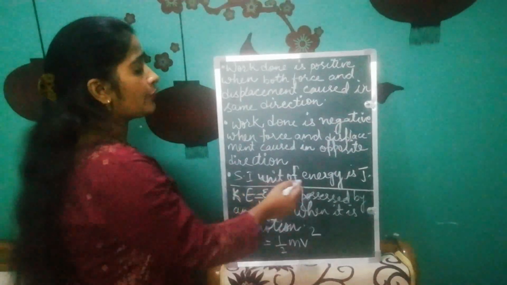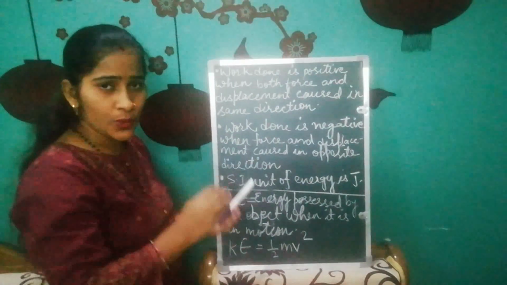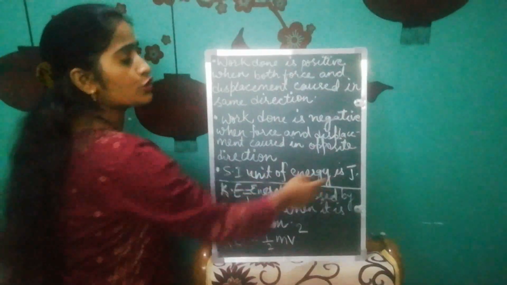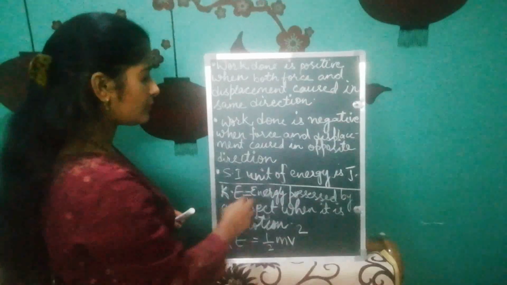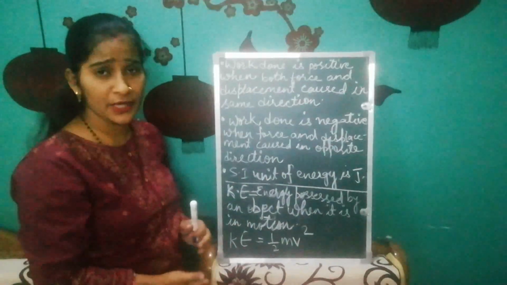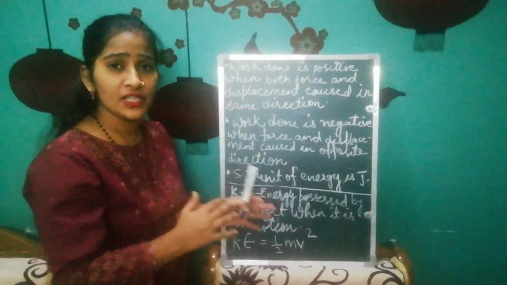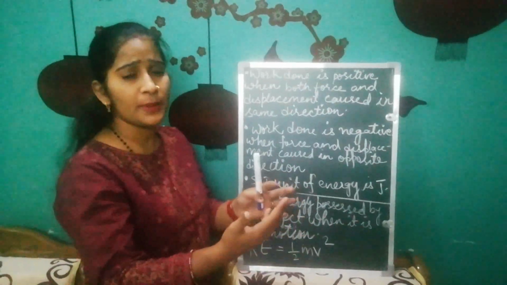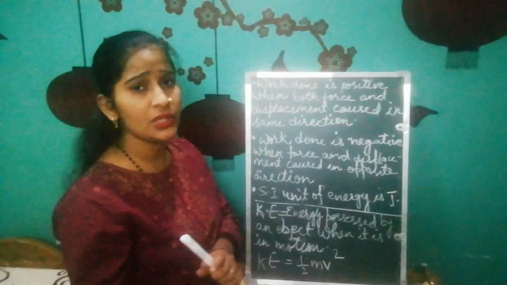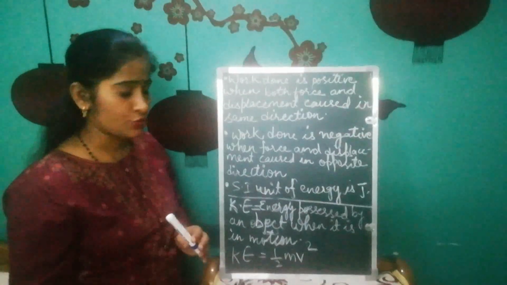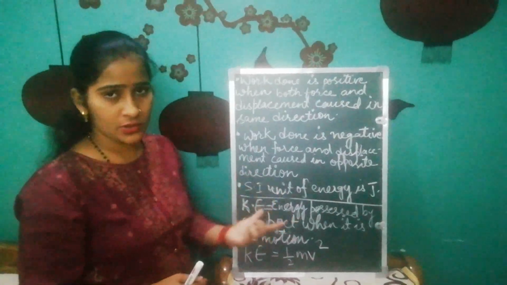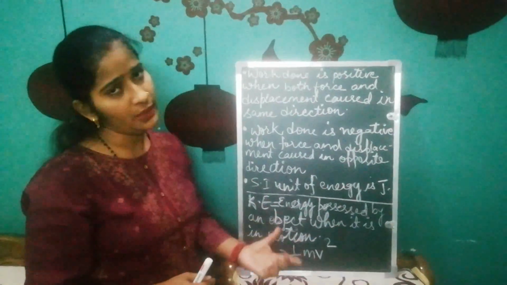Now the SI unit of energy is also joule. Since work and energy are interrelated, the SI unit of energy is also joule. Okay class, now we have many types of energy. I explained that broadly we classify energy into 2 types, renewable energy and non-renewable energy. There are many types of renewable energy, and likewise many sources of non-renewable energy. In this chapter we are going to study mainly 2 types of energy, kinetic energy and potential energy.